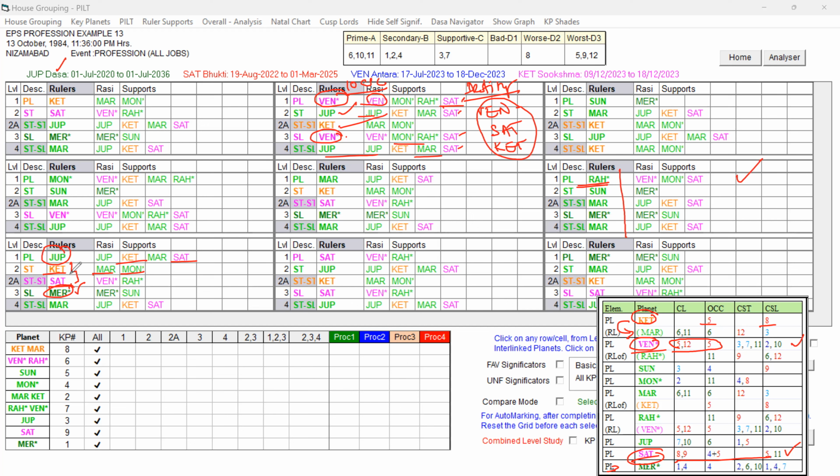Whereas Jupiter in star level, 2A level, is indicating weakness, and forming ruler link also indicates weakness. The sublord, though the star level and 2A level have some weakness, is favorable with a good key planet, because Mercury is the strongest favorable key planet, and the sublord of the star lord of the sublord is also good, forming ruler link. So all are good also present. But compared to Rahu, Jupiter has some weakness that we are able to see.